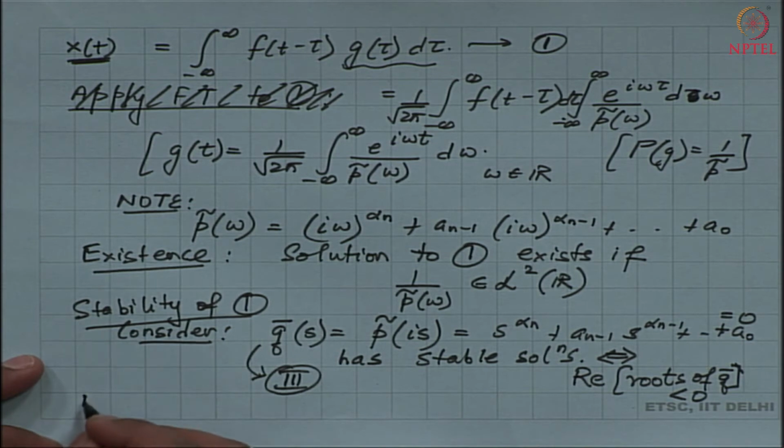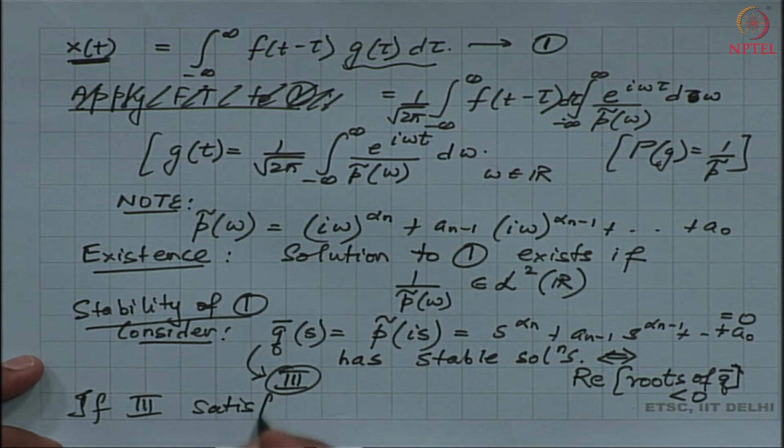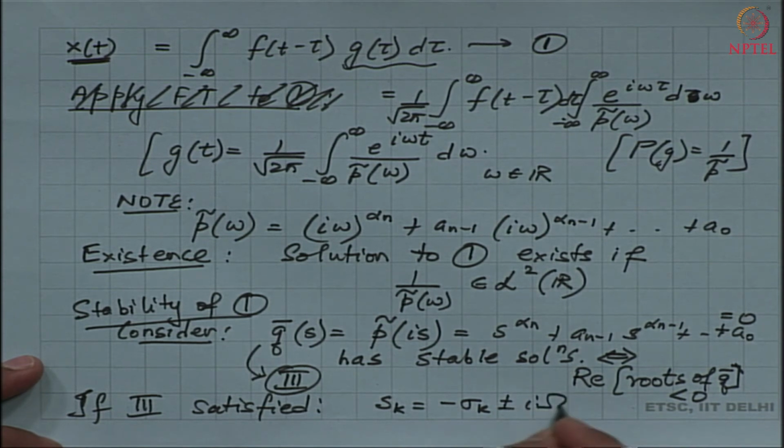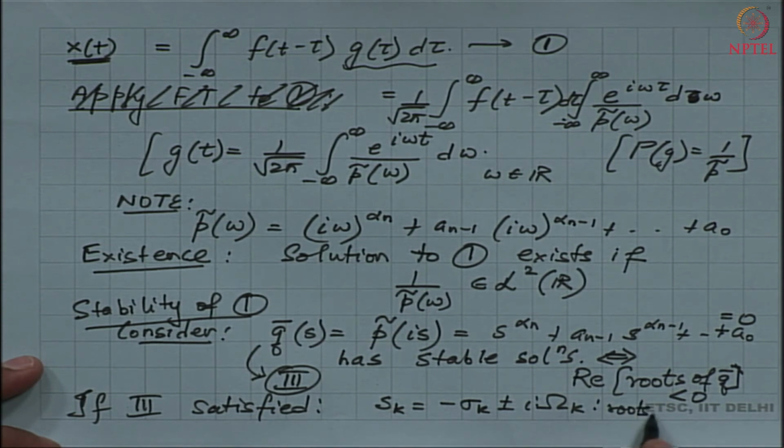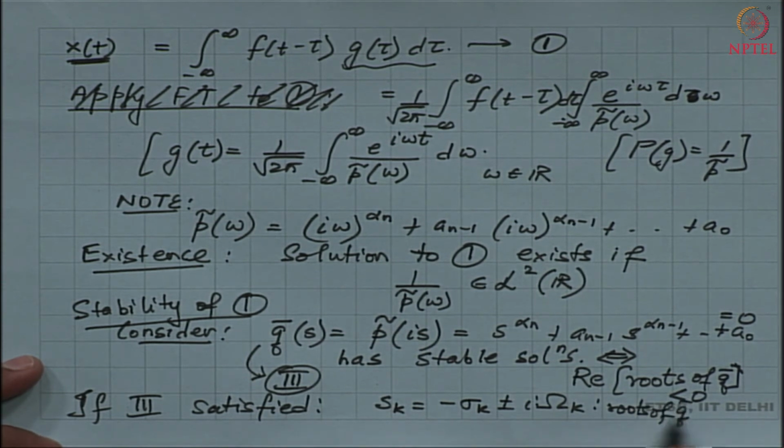So, if 3 is satisfied, let me say that Sk are complex numbers, the roots of q. I have denoted the roots with a negative real part, so sigma k's are positive.